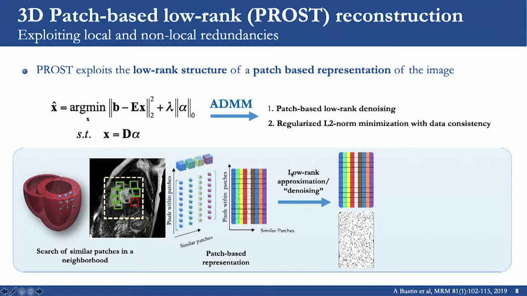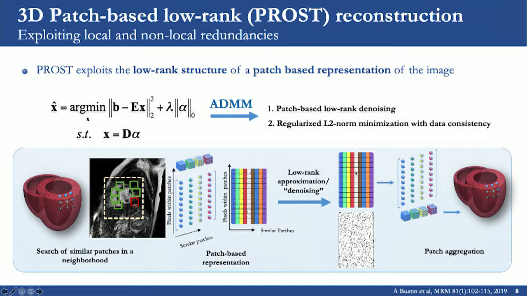Now, we can do a low-rank approximation of this matrix, so we can separate the patch-based representation of our image of interest from the noise-like artifacts that were introduced due to aliasing. Then from this matrix, we can obtain a denoised version of the image that can be used as a prior for the second step of the optimization.